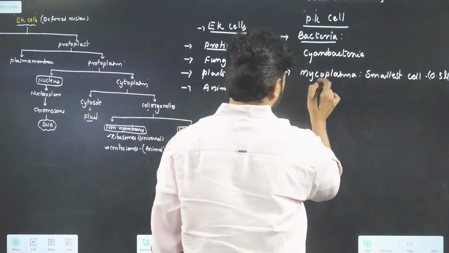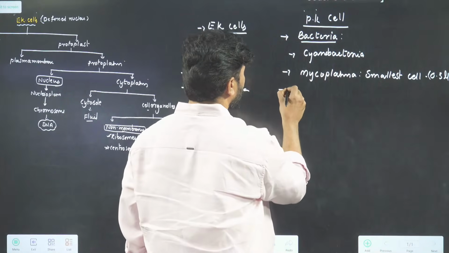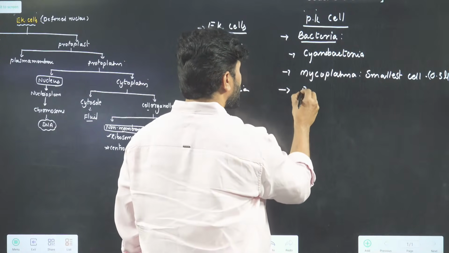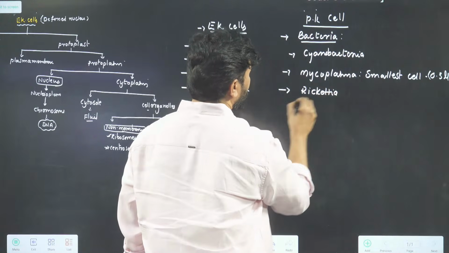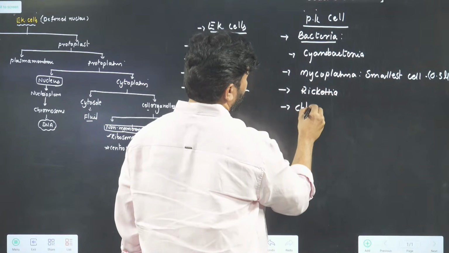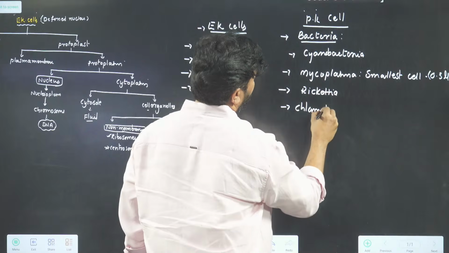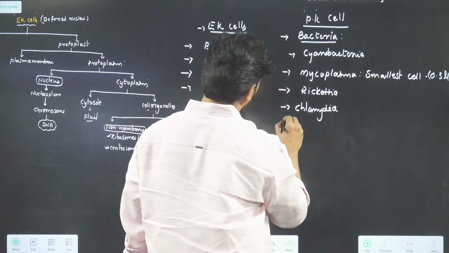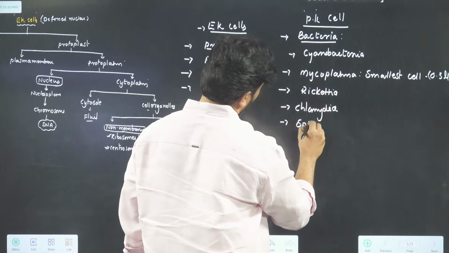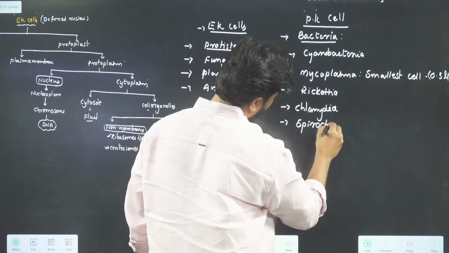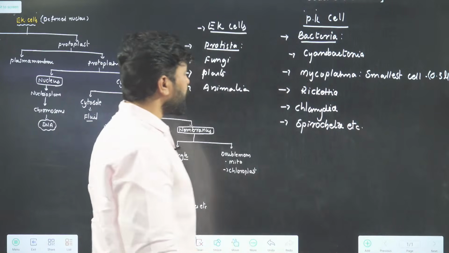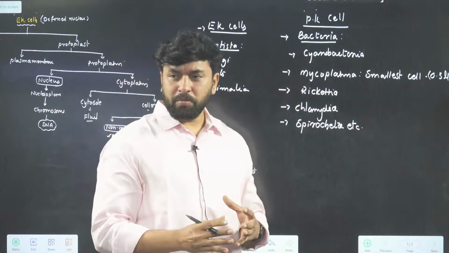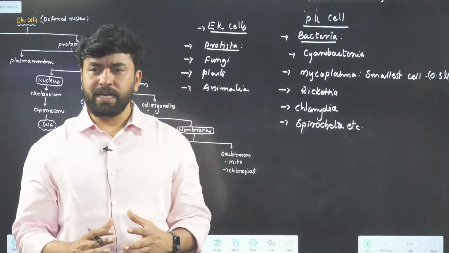It does not have a cell wall anyhow. Next, go to rickettsia, chlamydia, spirochete, etc. Many types will be there.